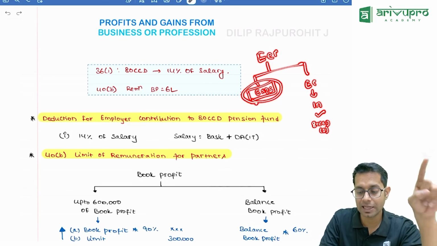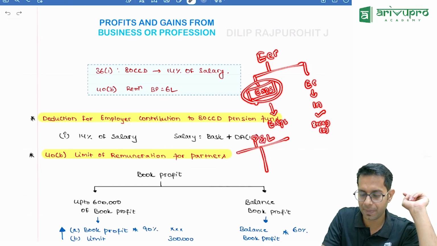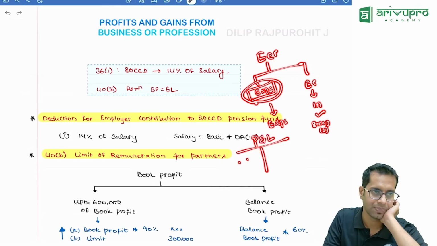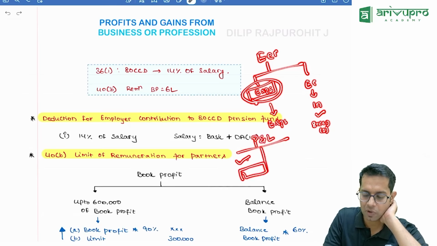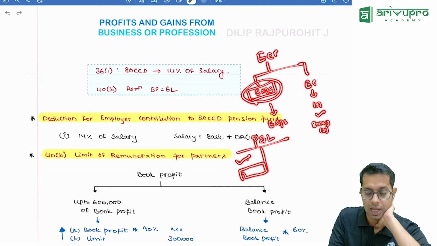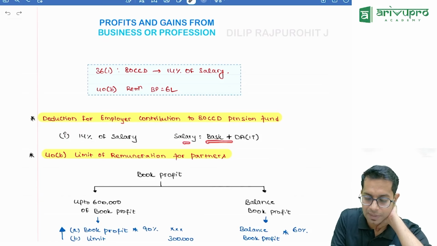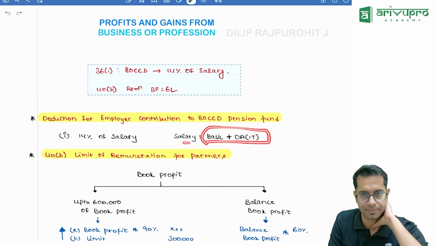Now, because it is an expense for me, the lawmaker says you can claim the deduction of that expense while computing your business income. So when you compute your business income, you claim the deduction of these expenses. How much can you claim as deduction, sir? Up to 14% of salary. Over here, salary means basic plus DA.